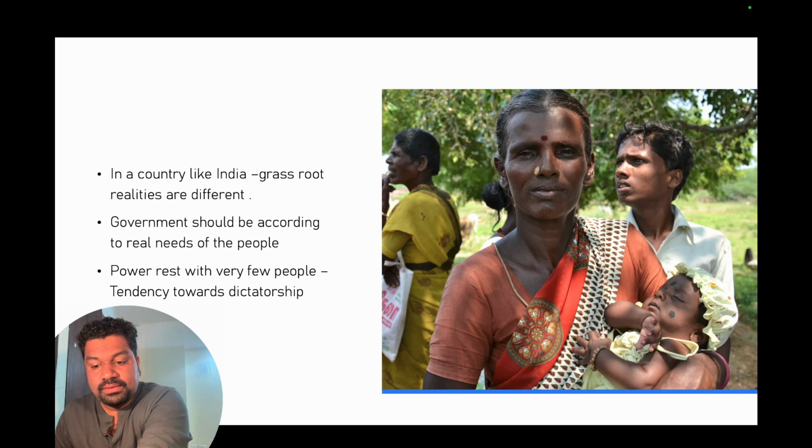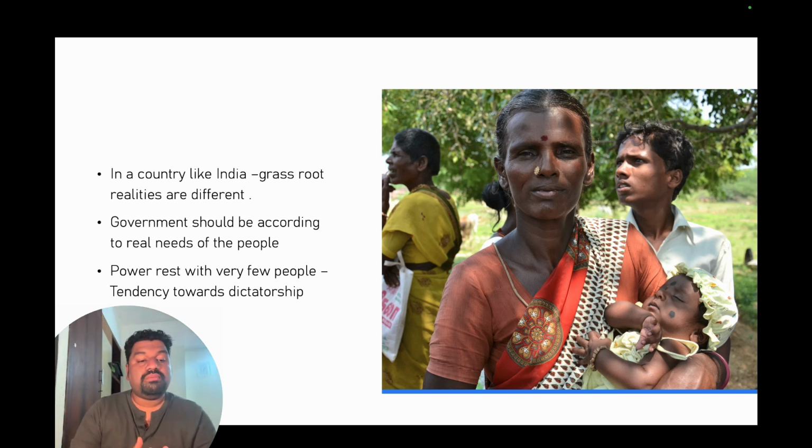For example, the needs of Tamil Nadu will not be the same as the needs of Kerala. The needs of Uttar Pradesh will not be the same as the needs of Delhi. The needs of Himachal Pradesh will not be the same as the needs of Jammu and Kashmir. So there is a disconnect between the ground realities and the central government if a unitary government is functioning in a unitary fashion without consultation with the states. That is the biggest disadvantage of having a unitary government. For a country like India, we cannot have it.